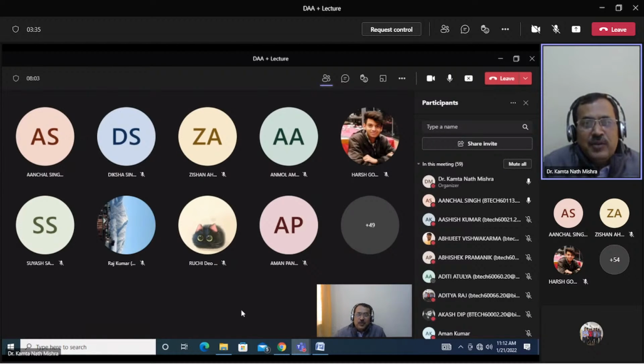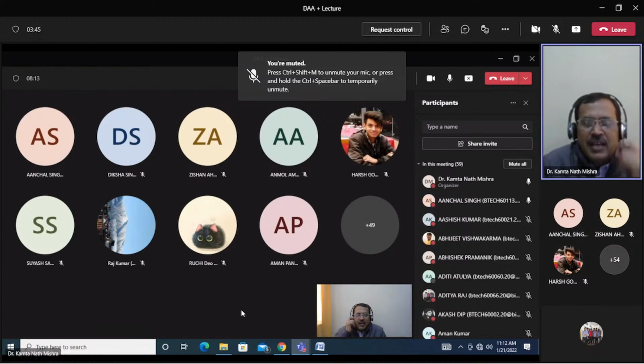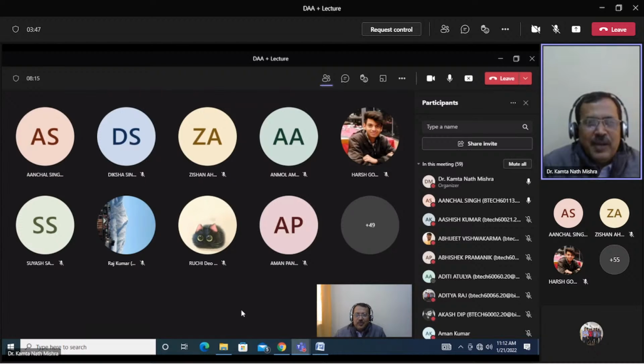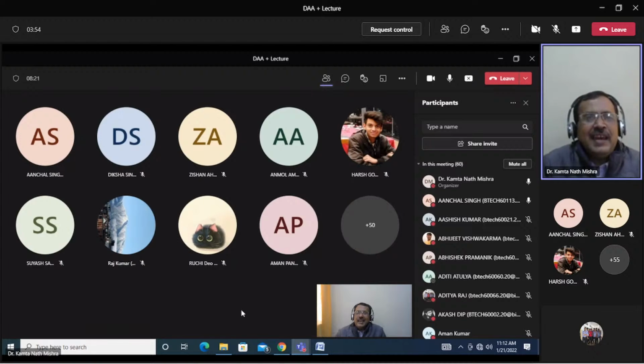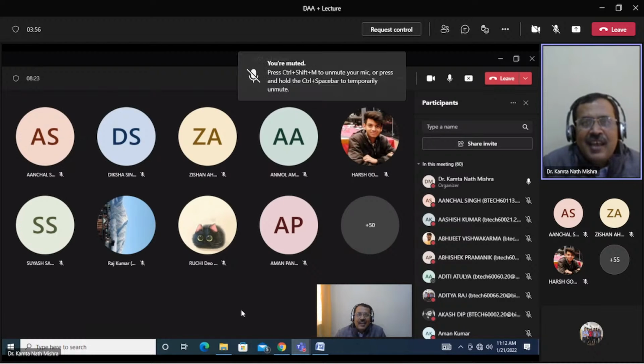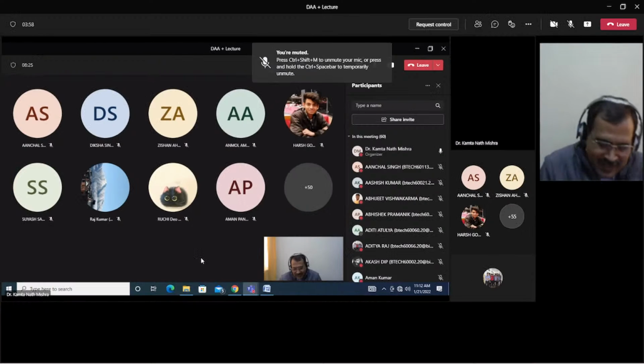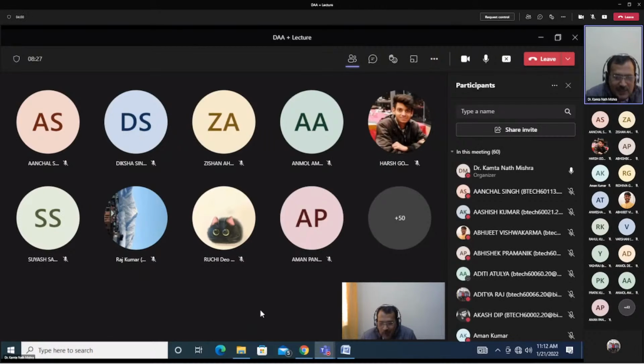If n is 4, then Achal Singh, how much will you get? 4 square by 2, 16 by 2 is 8. You get 8 rupees. And what about Ashish Kumar? Ashish Kumar will get 4 by 2, 2 rupees. Means for all the values, if n is 10, then how much will Achal Singh get?